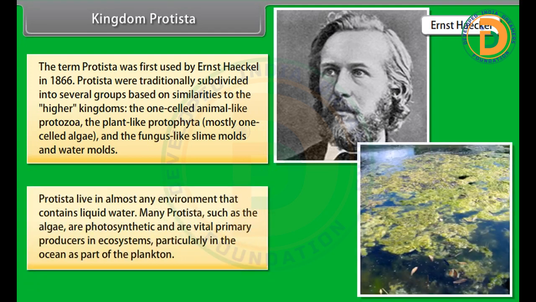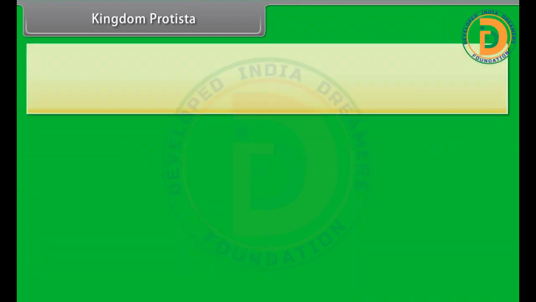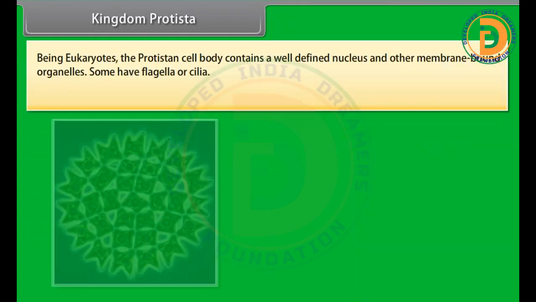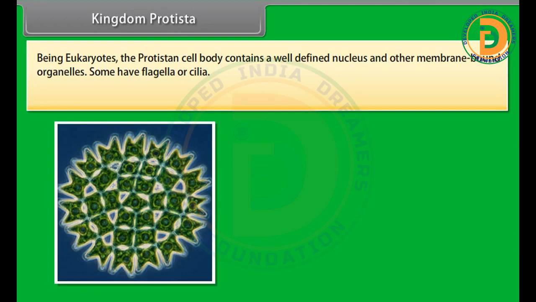Protista live in almost any environment that contains liquid water. Many Protista, such as the algae, are photosynthetic and are vital primary producers in ecosystems, particularly in the ocean as part of the plankton.